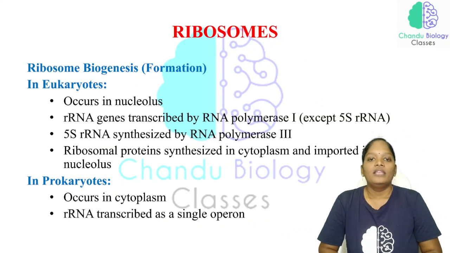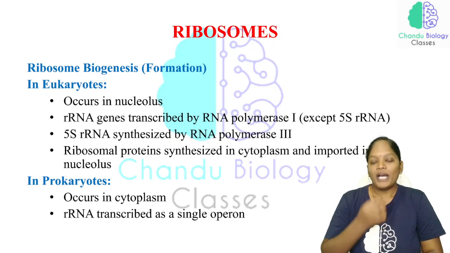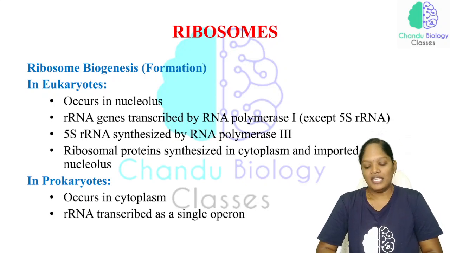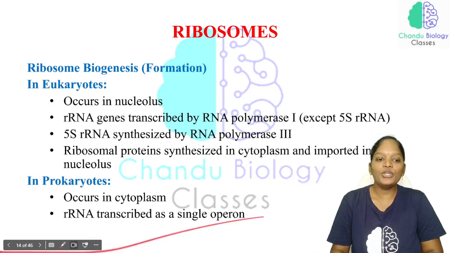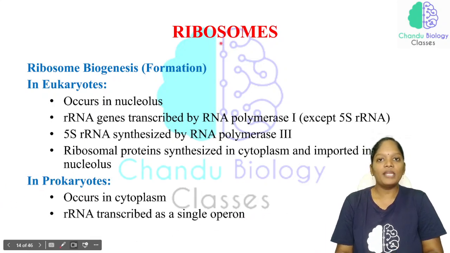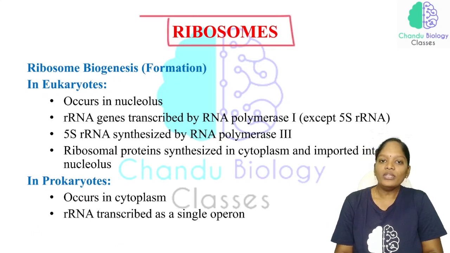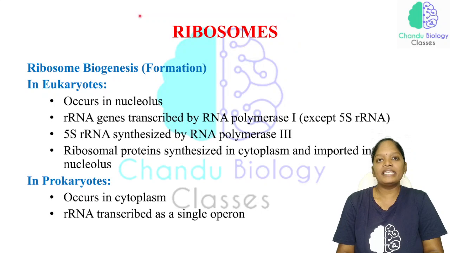Now, ribosome biogenesis. How is the ribosome biosynthesized? You should know that ribosomes are important for protein synthesis, isn't it? Now, you should know how the ribosome itself is synthesized in the cell.